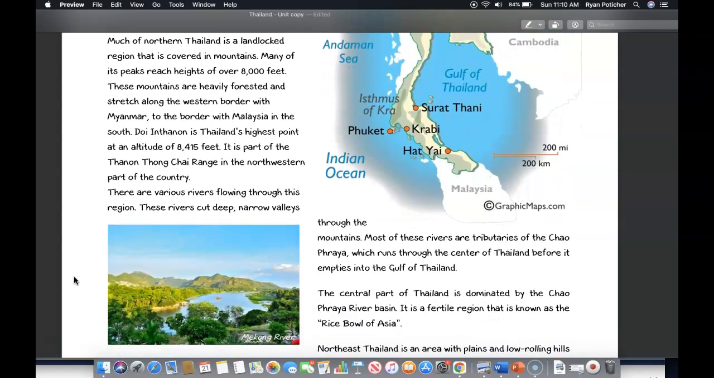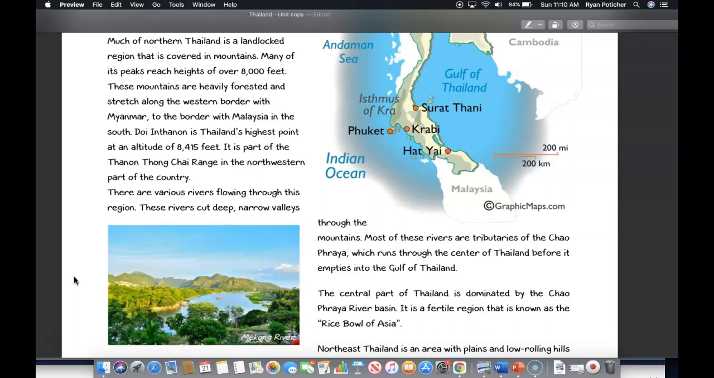Much of northern Thailand is a landlocked region that is covered in mountains. Many of its peaks reach heights of over 8,000 feet, and these mountains are heavily forested and stretch along the western border with Myanmar, to the border with Malaysia in the south. Doi Inthanon is Thailand's highest point at an altitude of 8,415 feet. It is part of the Thanon Thong Chai Range in the northwestern part of the country.